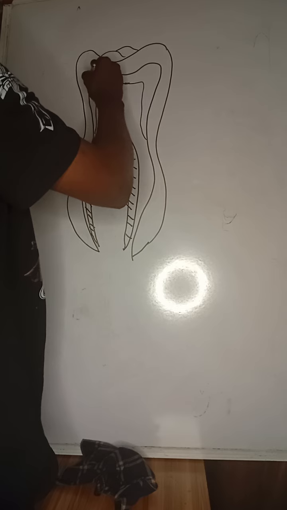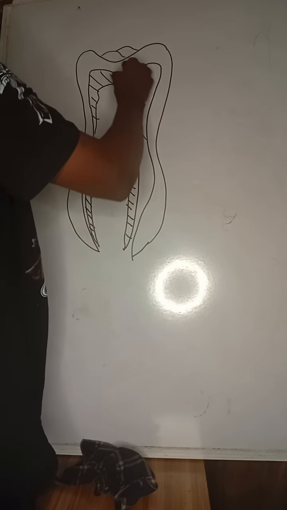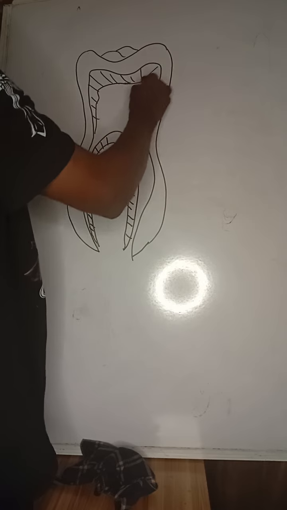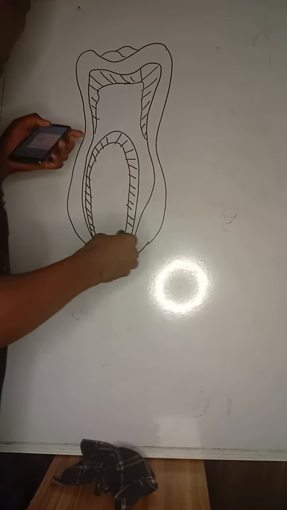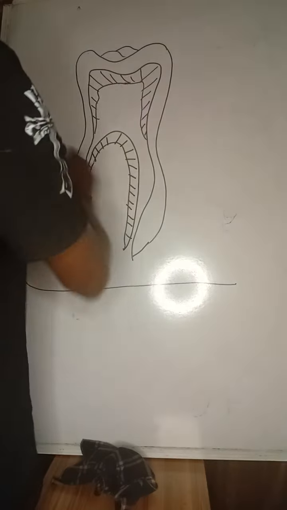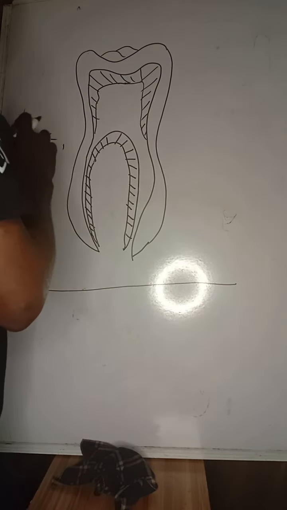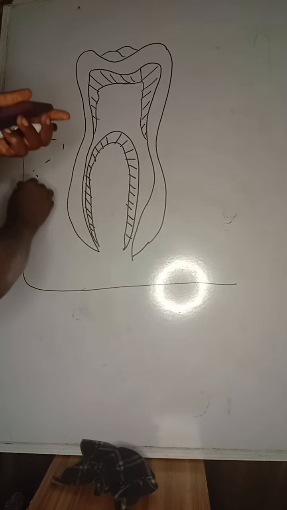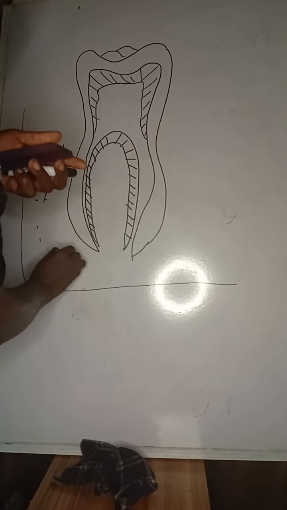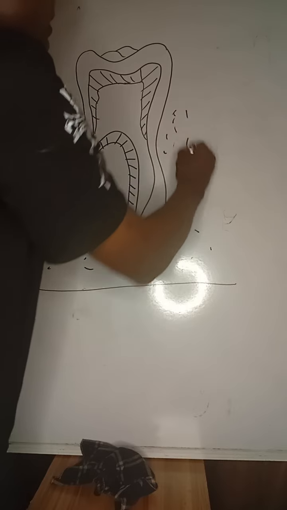Okay, so this is a mammalian tooth quickly, and the foot around here. You have the gum. So around there, I have the gum. Somewhere, I have the gum.